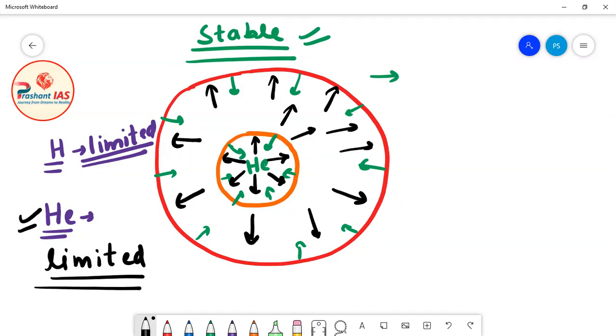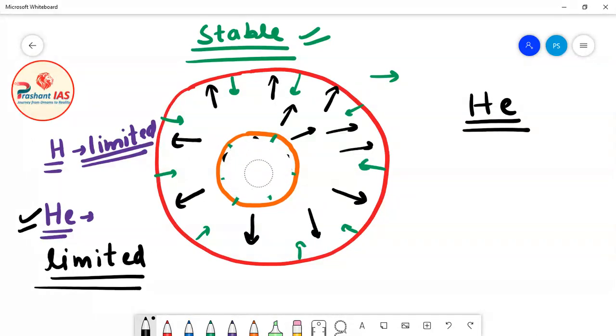Now we have to see what will happen once the entire helium is burnt by the star. The star is converting helium into carbon. So as the star burns helium, more and more carbon gets accumulated inside the core of the star. As the star burns helium, the amount of helium present inside the core will reduce, and the amount of carbon present inside the core will increase, because the star is converting helium into carbon.